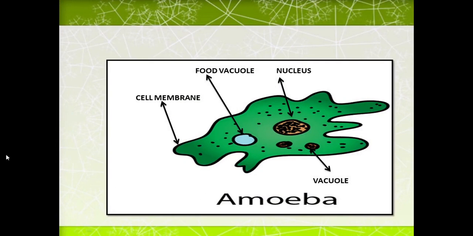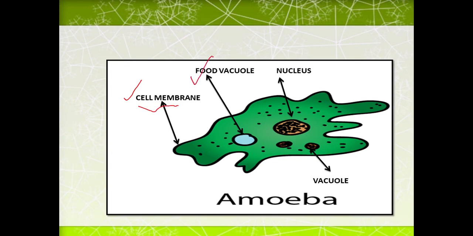Here you can see the outer layer, which is called the cell membrane. This outer layer protects the amoeba. First, what is amoeba? Amoeba is a single cell body. Where is it found? It is found in water and in moist soil. So the outer layer of amoeba is called the cell membrane. What is the function of the cell membrane? It protects the inner material of the cell from the outside material.